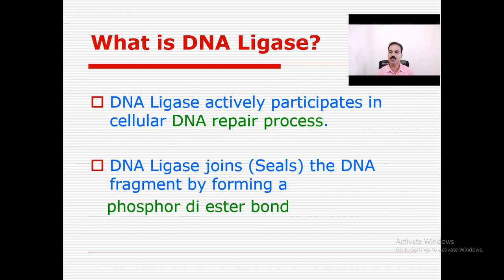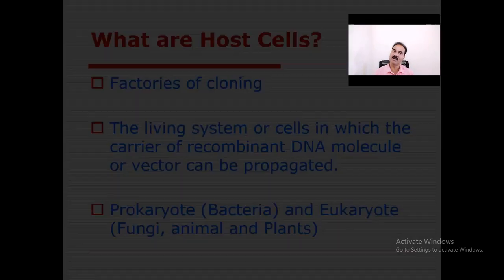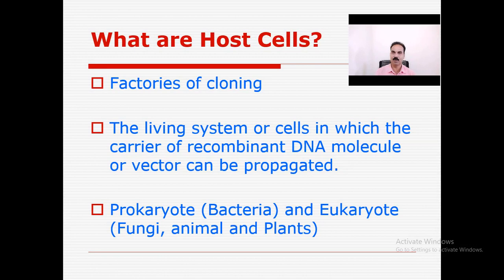DNA ligase actually participates in the DNA repair process. The joining of two different DNA molecules, that is, the formation of the phosphodiester bond, is the most important function of DNA ligase. You might also know that in the enzyme classification, there are six classes, and the last class is the ligase. DNA ligase joins or seals the DNA fragments by forming a phosphodiester bond, and then combined or recombined DNA molecules are formed.